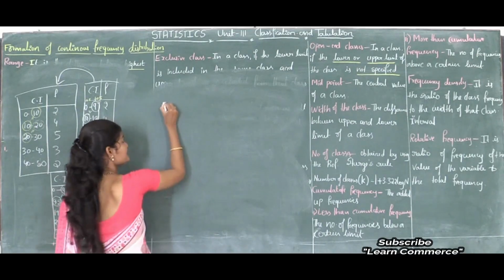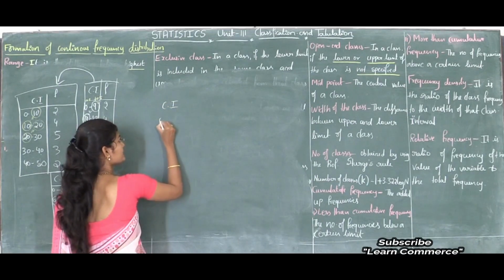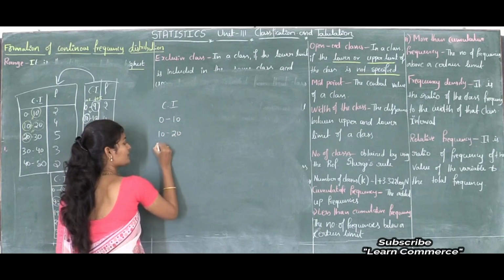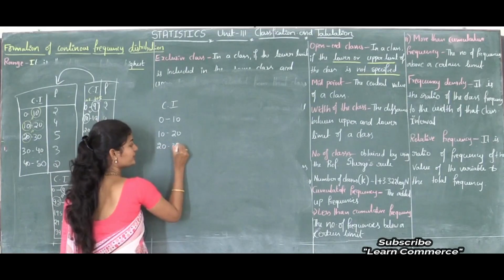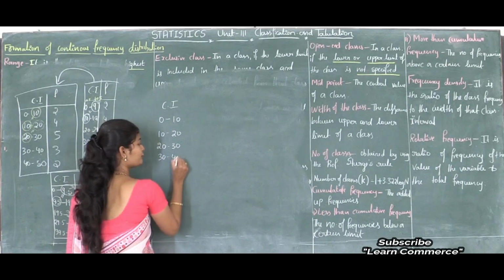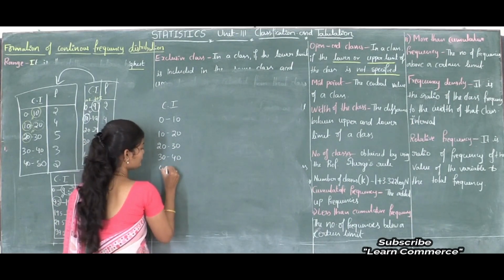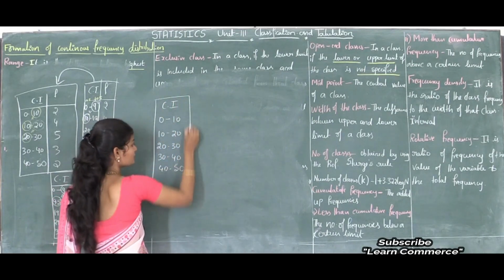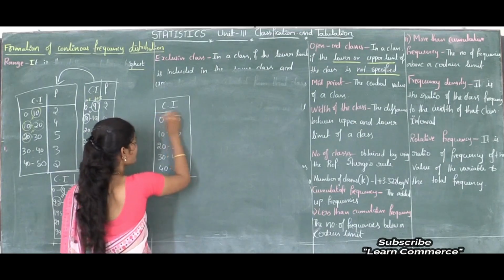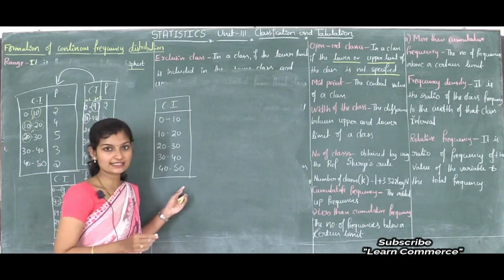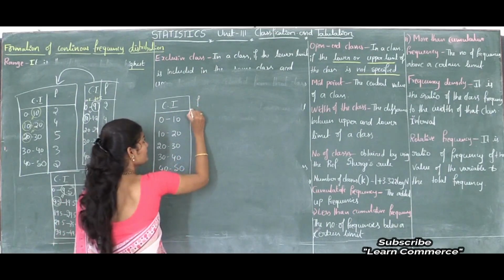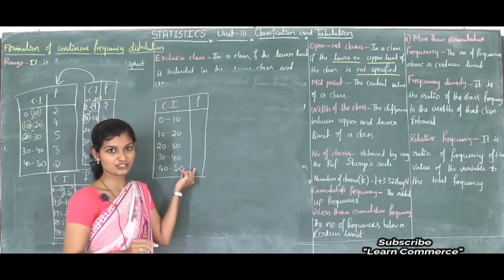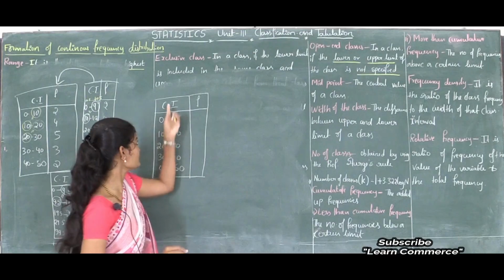For example, class intervals: I will take 0 to 10, 10 to 20, 20 to 30, 30 to 40 and 40 to 50. I will stop here. This is one class interval and here the frequency is also there. This is one frequency distribution. See here, these are the class intervals.